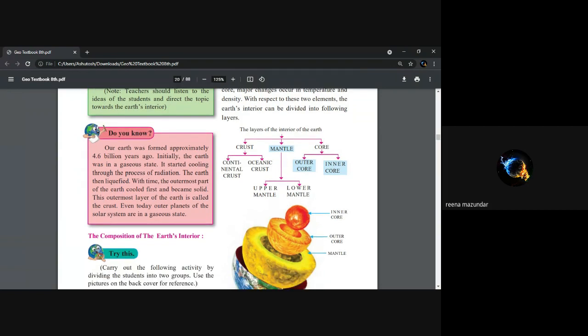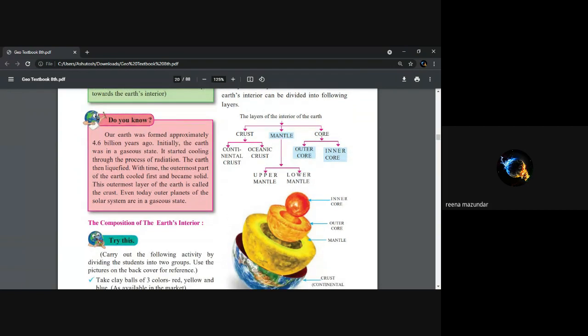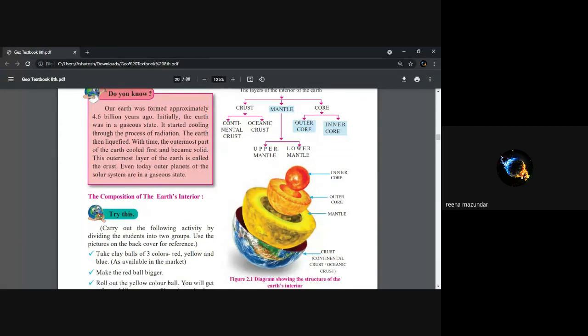Now look at this diagram and read the layers of the interior of the earth. Who will read? Mansi, read. The layers of the interior of the earth. Crust, mantle, core. In crust, continental crust and oceanic crust. In mantle, upper mantle and lower mantle. In core, outer core and inner core. Very good.